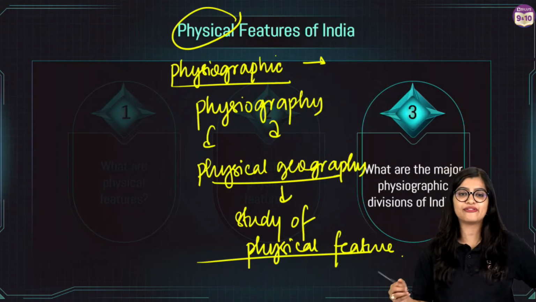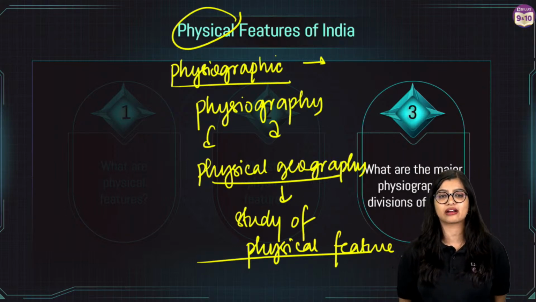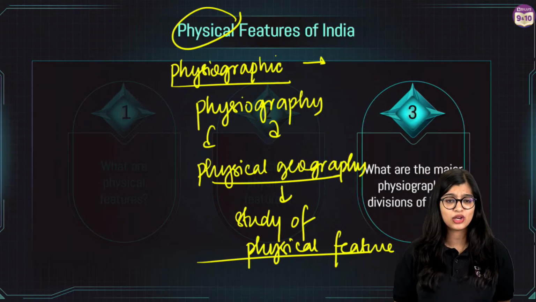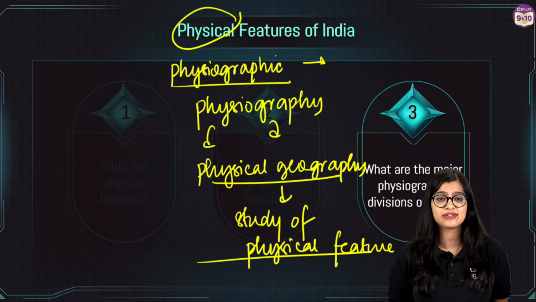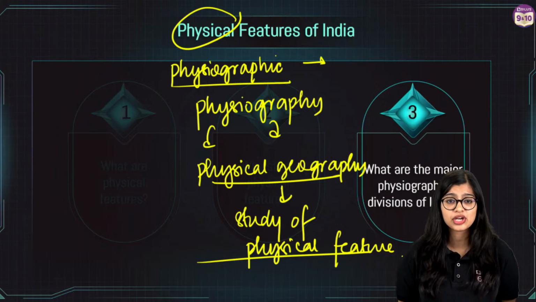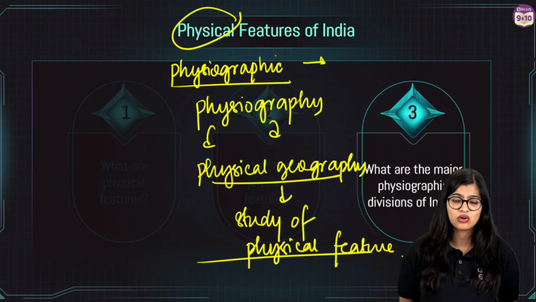So now what are the different physiographical features? You tell me. What are all the different physiographical features we find in our country? Mountain, very good. We find mountains. Neha says Western Ghats, Eastern Ghats, Northern Plains, Himalayas, Deccan Plateau, coastal region, desert, plains. Okay, very good.